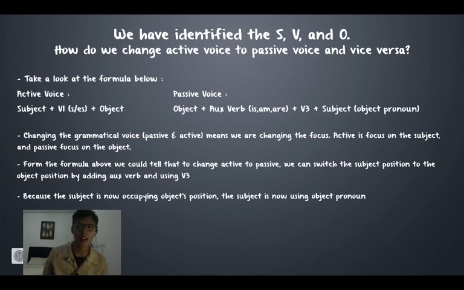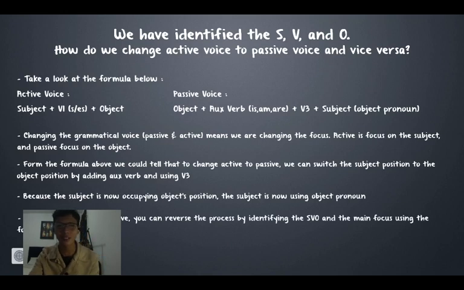But if the subject is now occupying the object's position, it should use the object pronoun instead of the subject pronoun. And last, to change passive into active, you can reverse the process by identifying the S, V, and O and the main focus using the formula above.